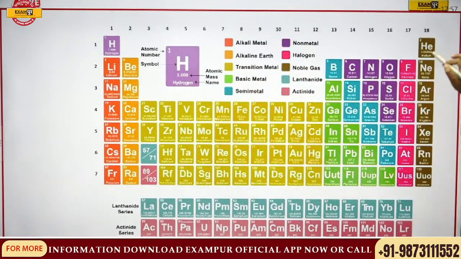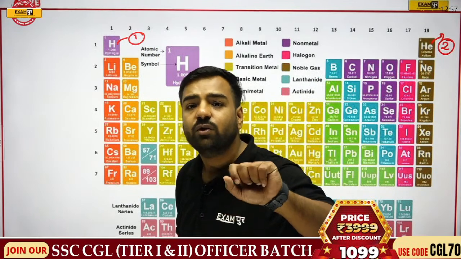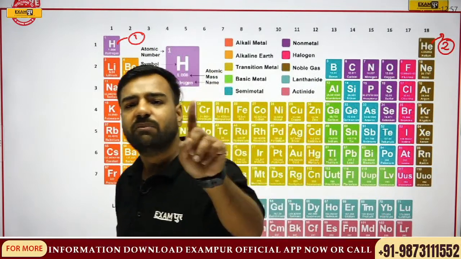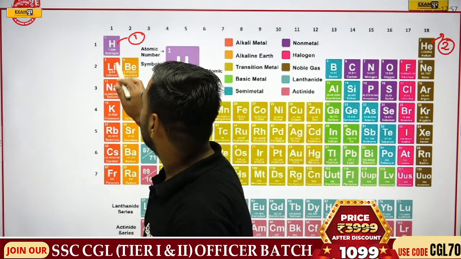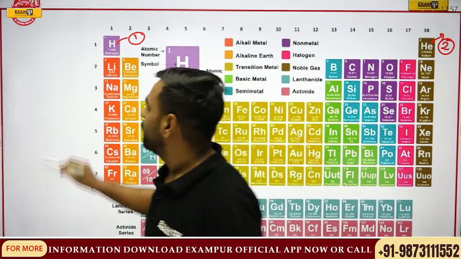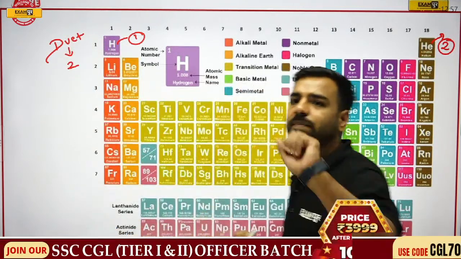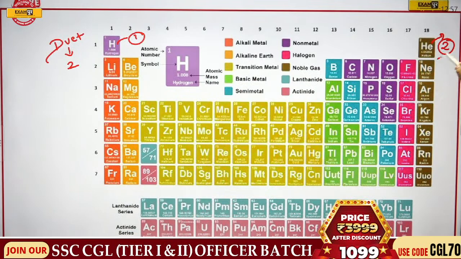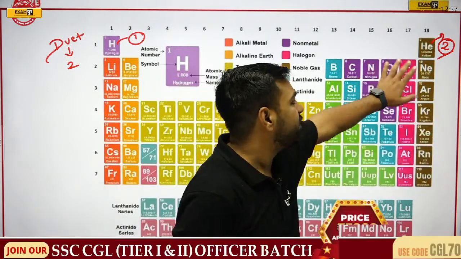If I talk about helium, it has atomic number 2. Hydrogen has atomic number 1. Hydrogen will actually require one more electron so that 2 electrons can be filled in the outermost shell. When hydrogen gets 2, its duet will be complete. Duet means 2 electrons in the outermost shell. Helium also needs 2 electrons, but it already has 2, so it does not require any more electron. So it is already stable.